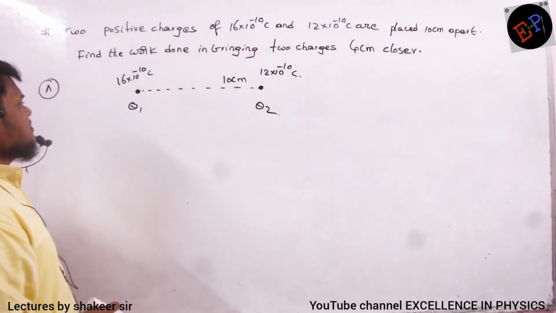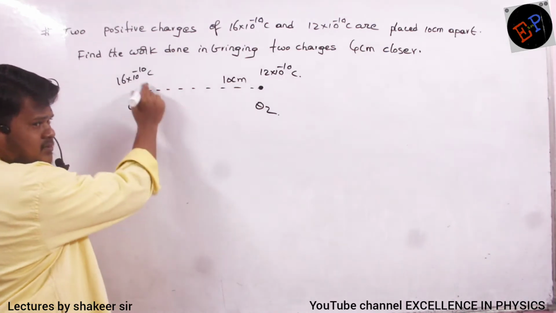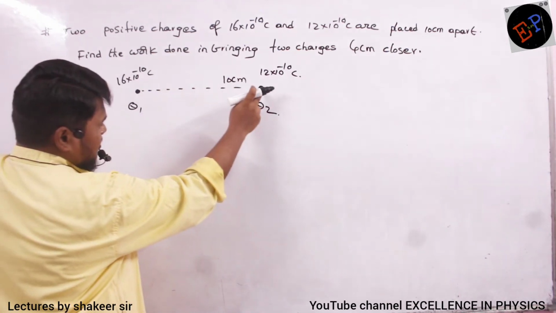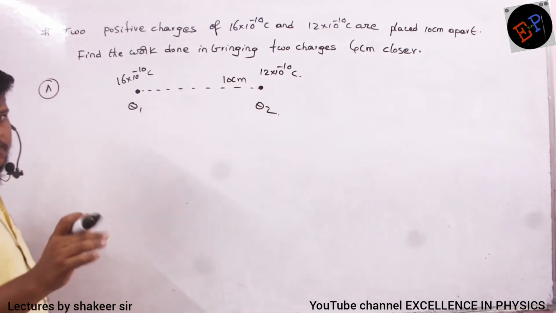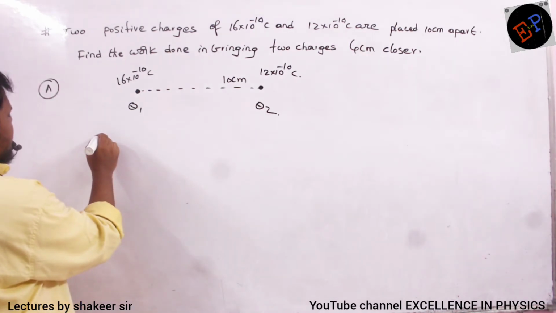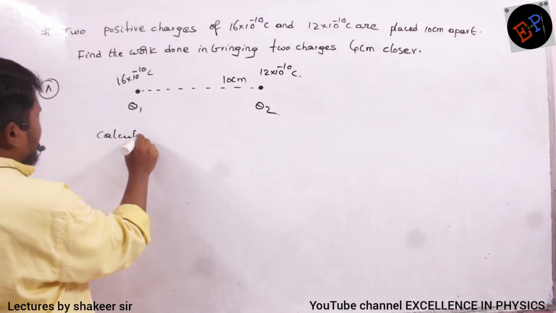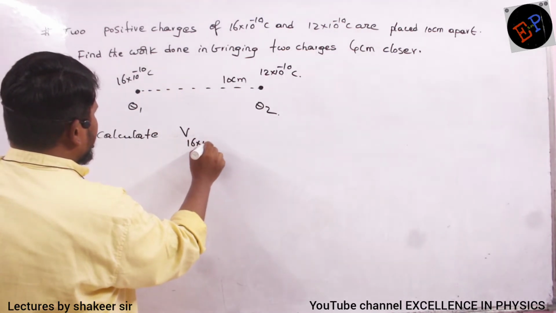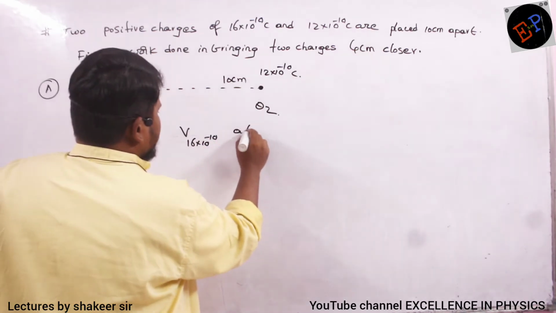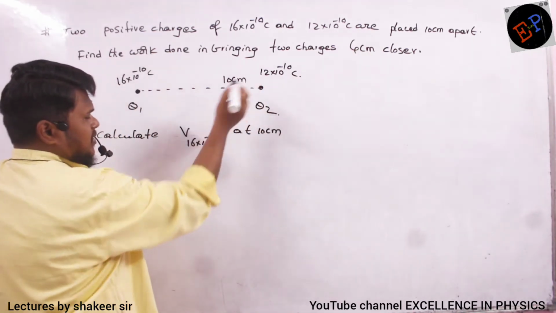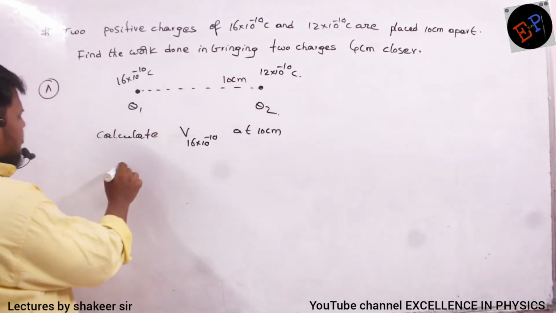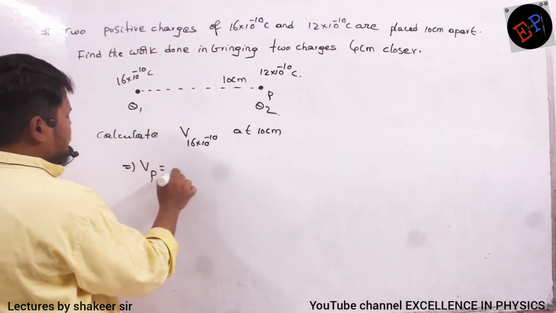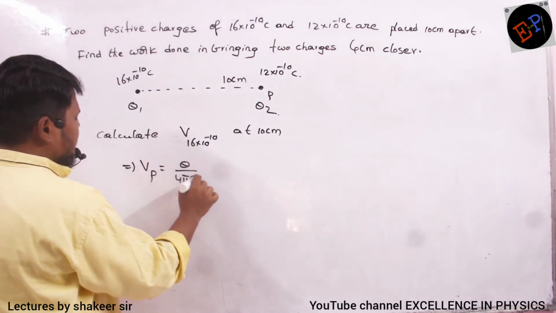So how I do this problem is this. Because of this charge, or because of this charge, any charge you can take, initially I want to calculate the potential at a distance of 10 centimeter. See how we can do this calculation. So calculate potential because of 16 into 10 power minus 10 at 10 centimeter. Here I want to calculate potential. How can I calculate potential? Potential at, let it be point P, is equal to Q by 4 pi epsilon naught into R. This is the equation of potential.